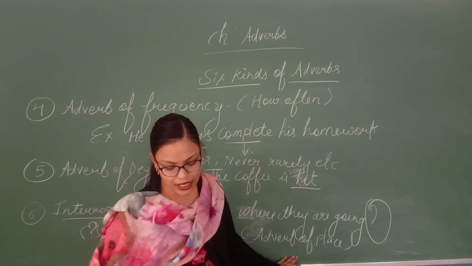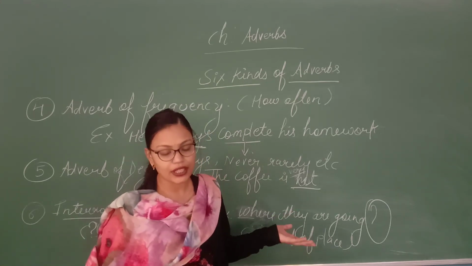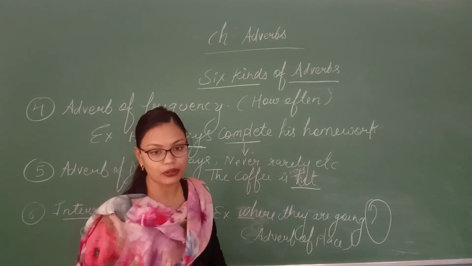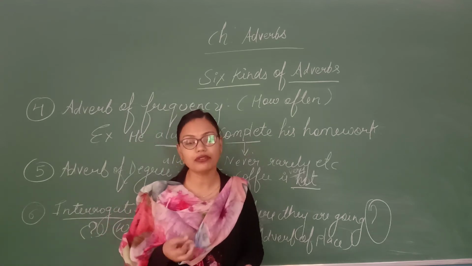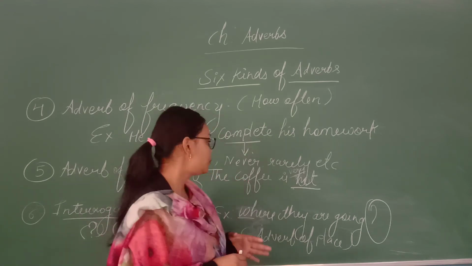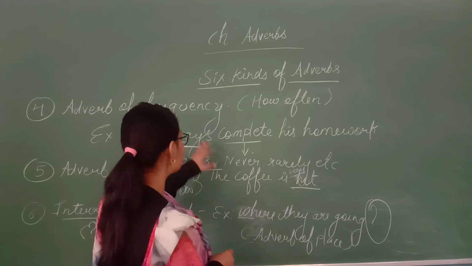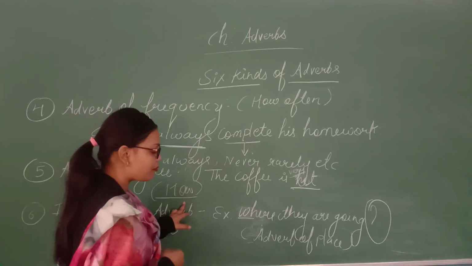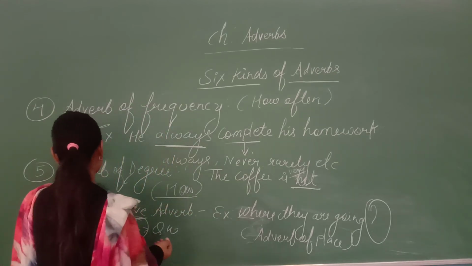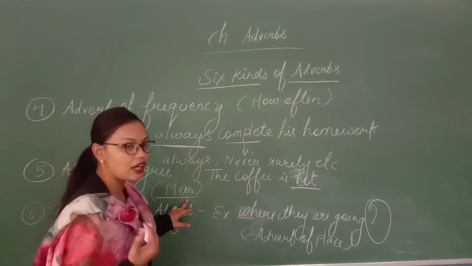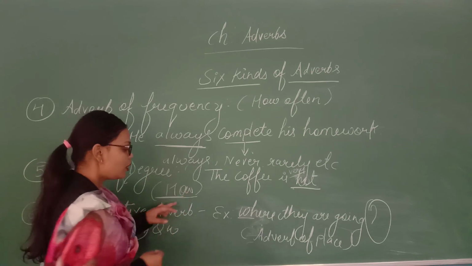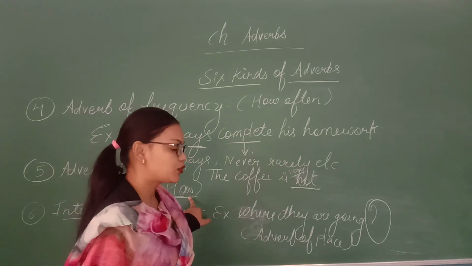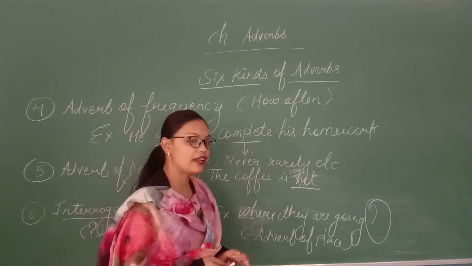Then another example can be: how cold is it outside? How cold? So this is an interrogative adverb of degree. As I told you, here you will always start with how. I have already taught you that when you need to find the adverb of degree, just start questioning with how. So if the question is how cold it is outside, that will be adverb of degree.